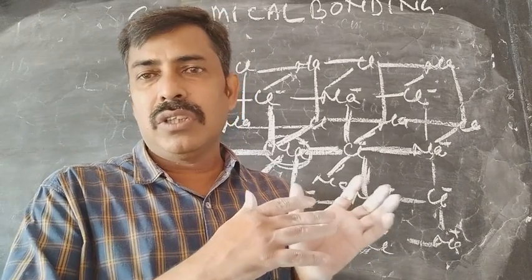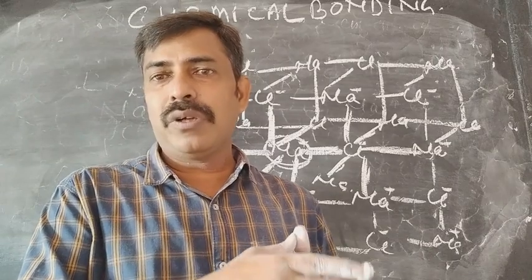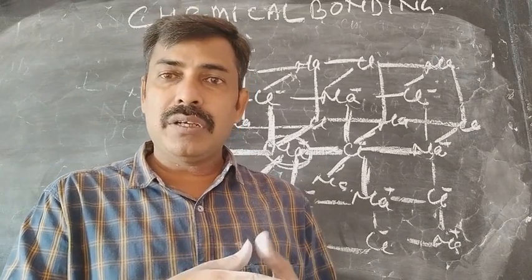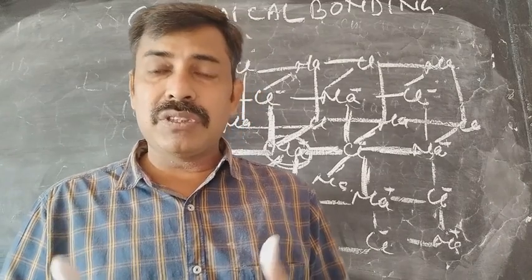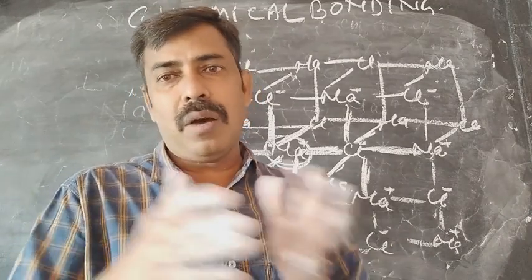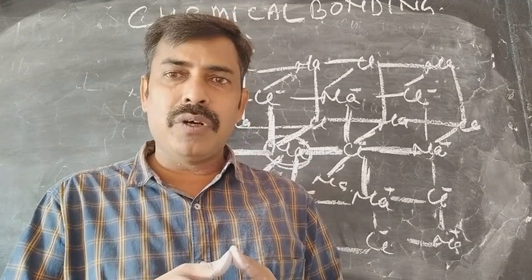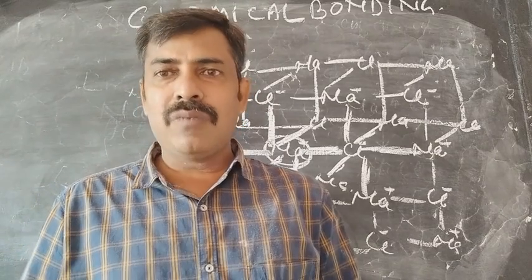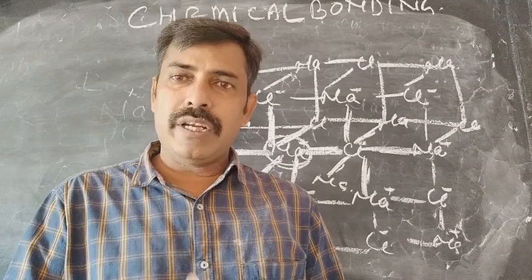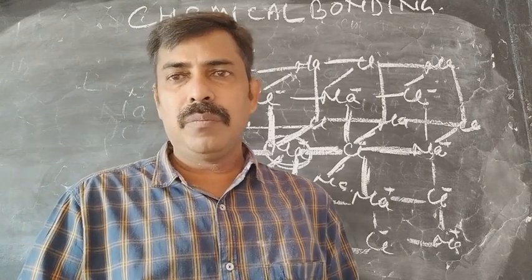So this is the chemical or physical property of the first type of bond, that is called the ionic bond. How does the bond formation take place? The ionic bond formation takes place by the shift of electron. In the next video we will discuss the covalent bond, and the next type of bond you have not studied till now, the coordinate bond or dative bond, with other properties. Till then, bye, have a nice day.